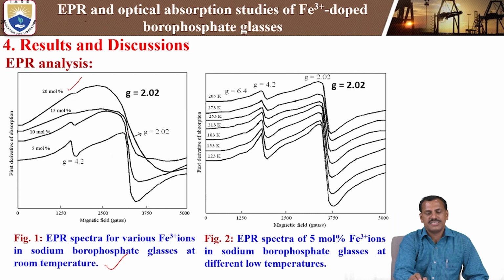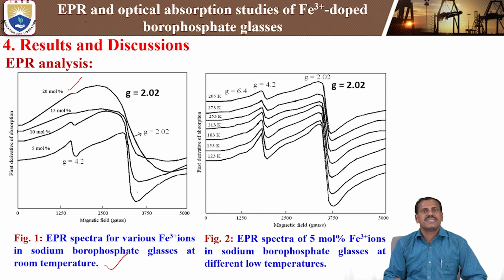the g equals 2.02 sharp peak becomes broadened, but in the 10 mole percent sample the intensity is decreased compared to 5 mole percent. Next, when we increase to 15 mole percent, the 4.2 peak completely disappears and the 2.02 peak is observed as broad. At 20 mole percent, the broadness decreases slightly. So this is the room temperature EPR spectra with the different concentrations of iron 3 plus ions.